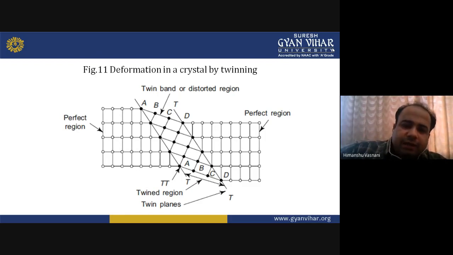You can easily locate, and you can see there is a twist in the twin band or distorted region, thus creating a similar or twin region on the other side. This normally is a kind of deformation. It may be somewhere useful, it may not be useful, it depends upon the conditions.